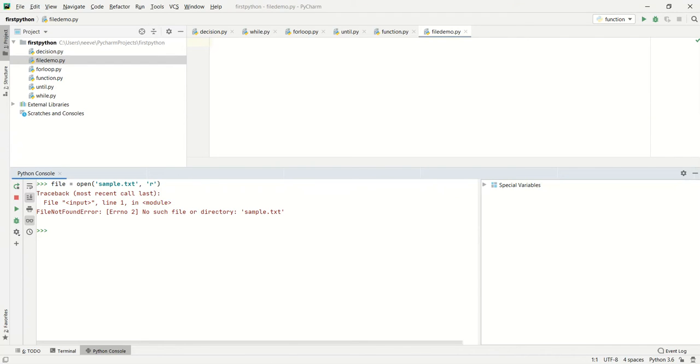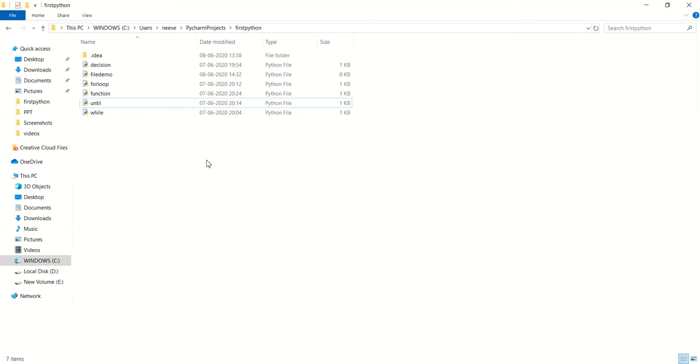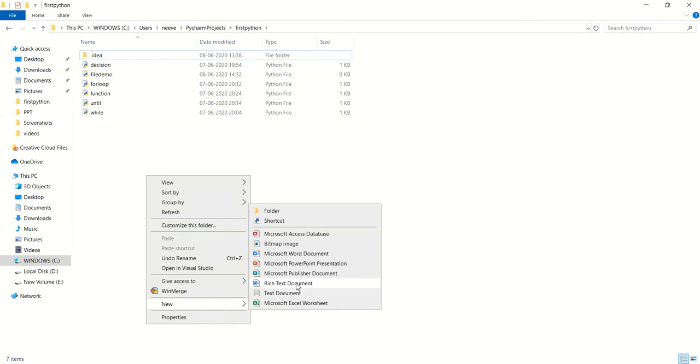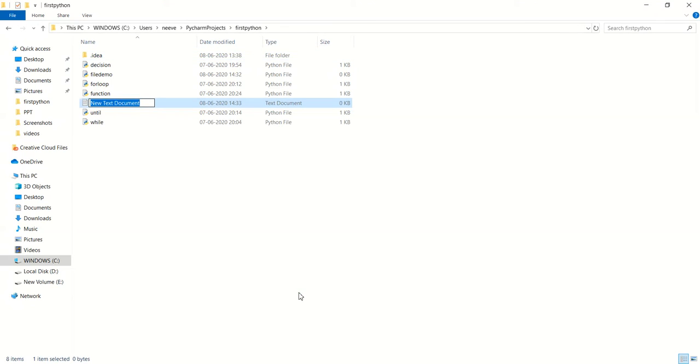I'm going to create a file over here. The current directory of this project is C colon, Users, then PyCharm Projects, and first Python is the name of the project. Here I'm going to create a new text document as sample.txt.